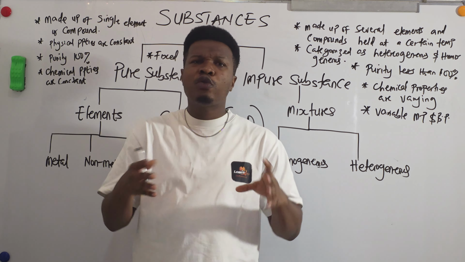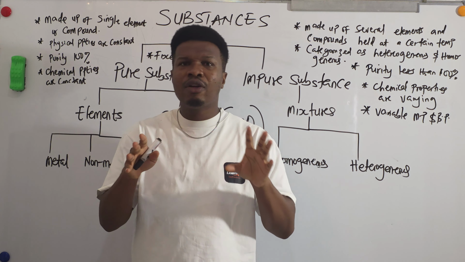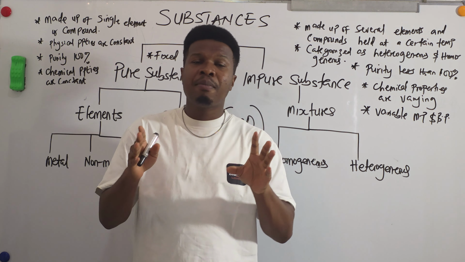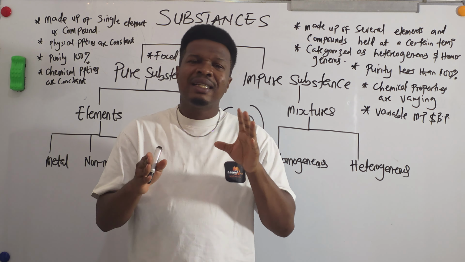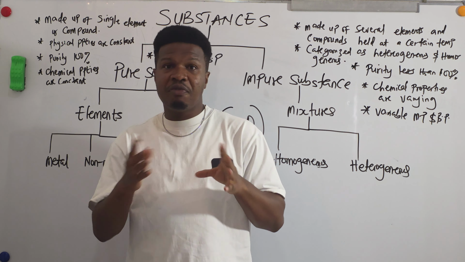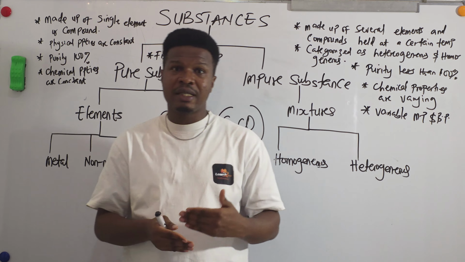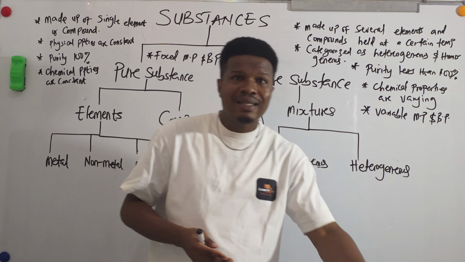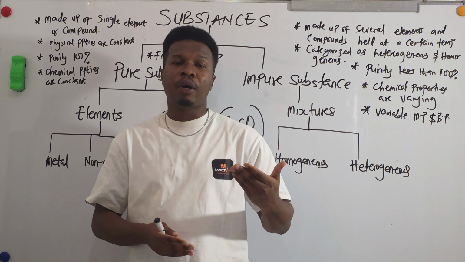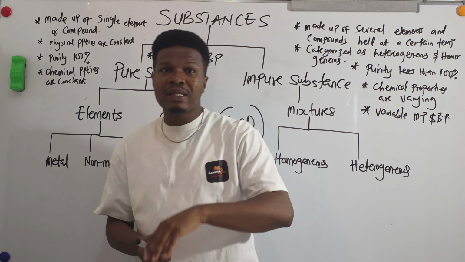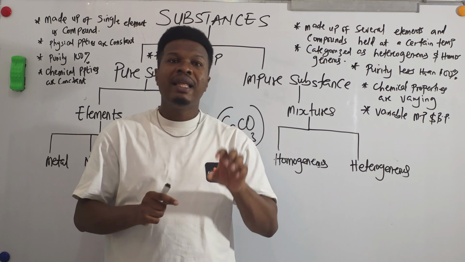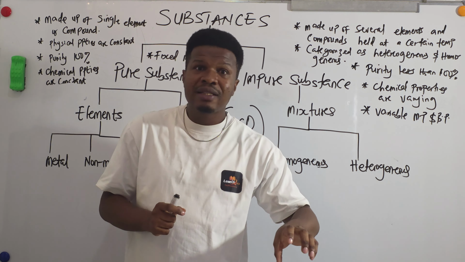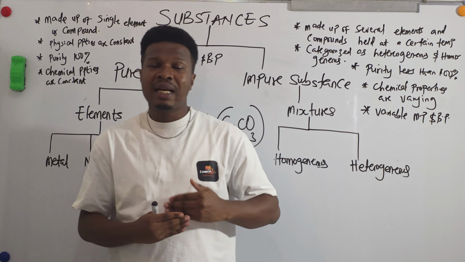But an impure substance has a mixture of two different things that do not have the same property. Because of that, their melting and boiling point will be different depending on the impurity that is present. Some impurities lower the boiling point or increase it, while some alter the melting and the boiling point at the same time.